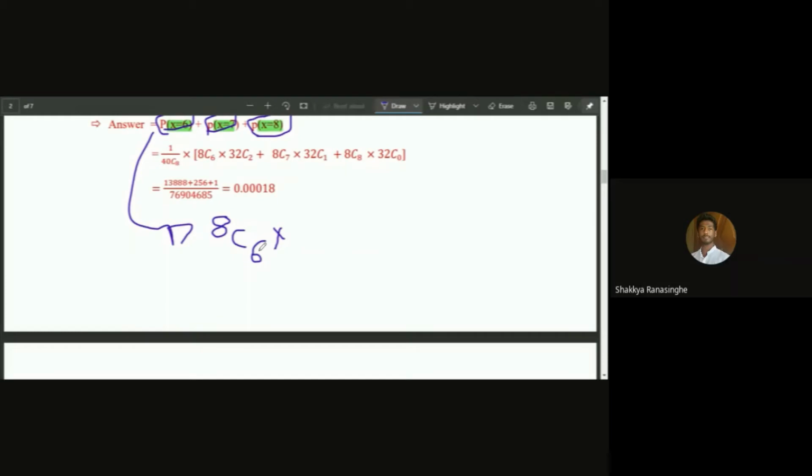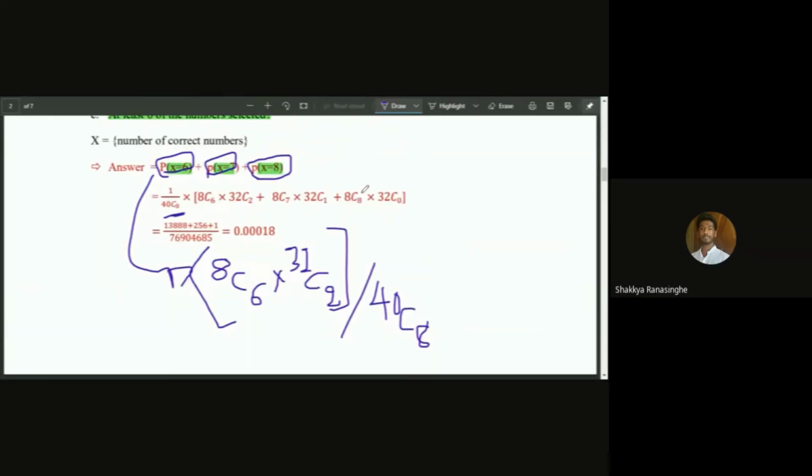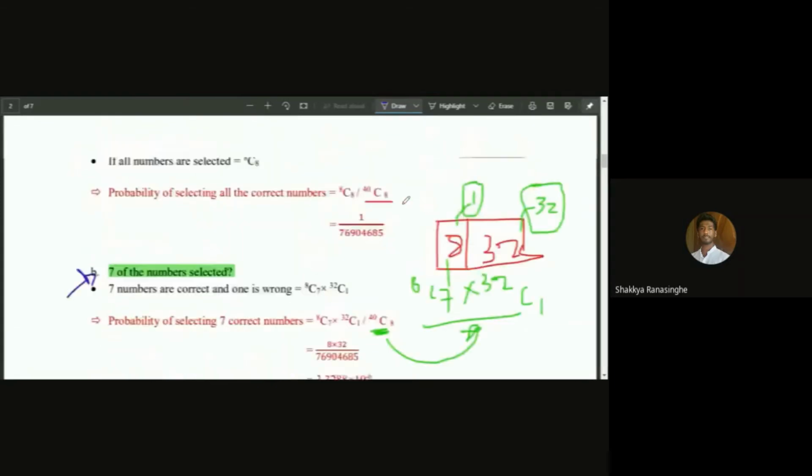So we have already selected 6, so we have 2 remaining, and for those 2 remaining, we are selecting from the wrong 32. So this is the number of all possible combinations, and then we divide by all possible combinations, that is 40C8, right? And then we add those probabilities together to get the final answer. Okay, the final answer is 0.00018.